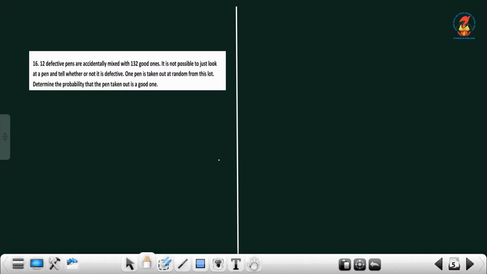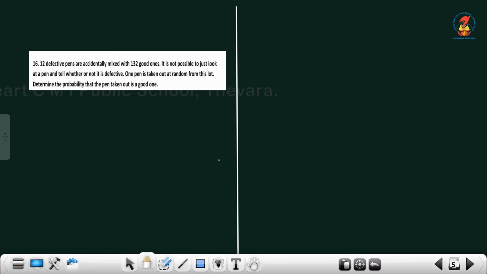Next one is, 12 defective pens are accidentally mixed up with 132 good ones. It is not possible to just look at a pen and tell whether or not it is defective. One pen is taken out at random from the lot. Find the probability that the pen taken out is a good one. How many good ones are there? 132 good ones.